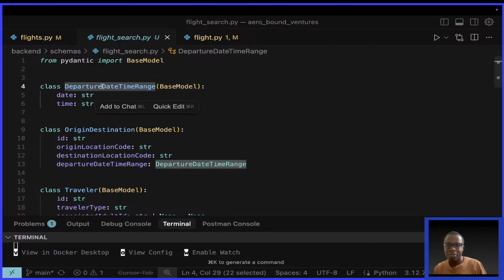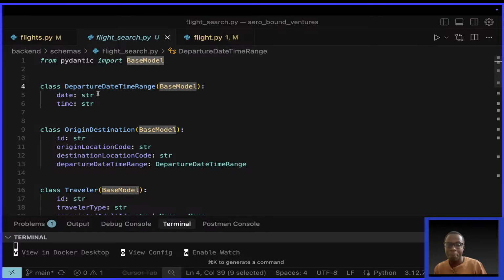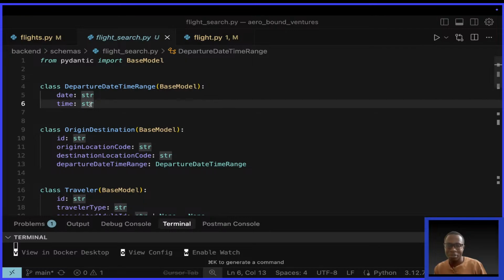This departure date time range is also a base model, a Pydantic base model, but it simply has a date and a time, which are strings. Now, let me tell you something.